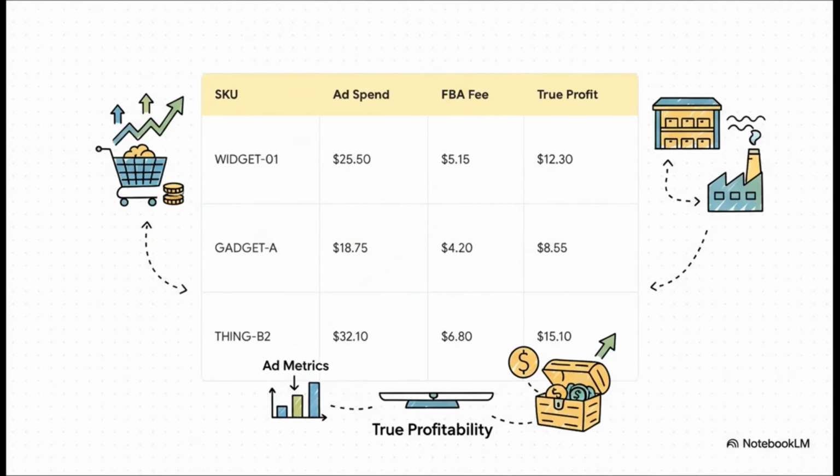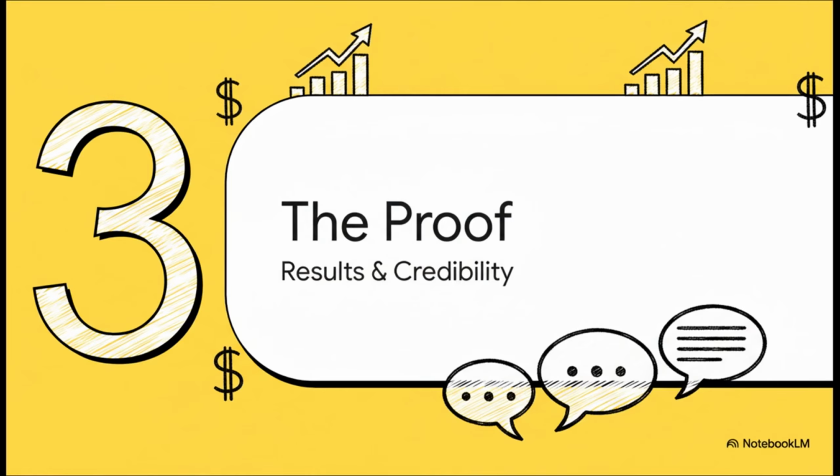Now this right here might be the platform's biggest game changer. See, most ad tools only see ad metrics like ACoS, but Danix.ai actually connects to your financial data. So as you can see, it's considering things like FBA fees to calculate your true profit on every single item. This means its advertising decisions aren't just about sales. They're made with a full picture of your actual cash flow and inventory. But here's the million-dollar question, right? Does it actually work? Well, to back up their claims, the company points to several seller testimonials. Let's take a look at the kind of results they're showing off.